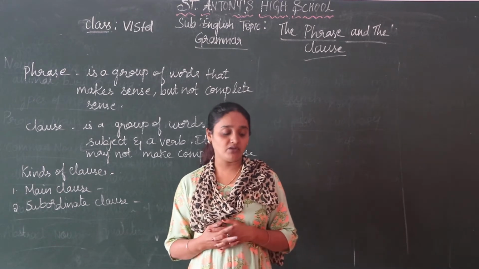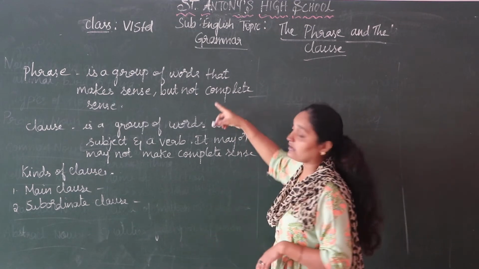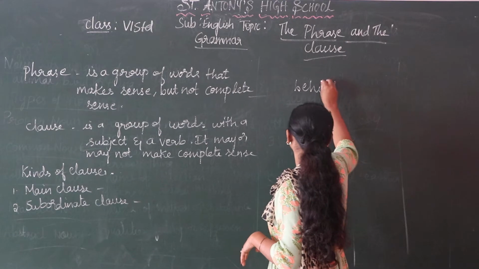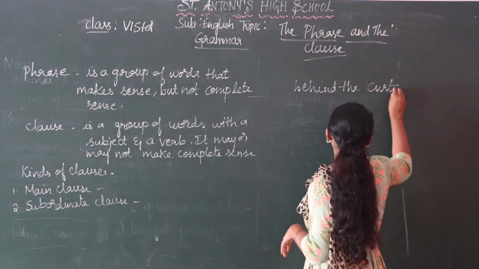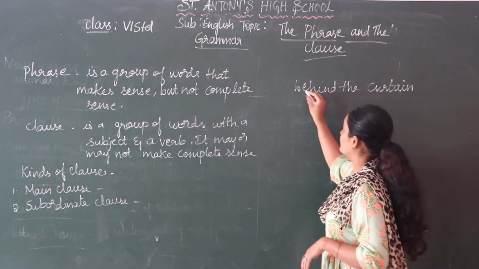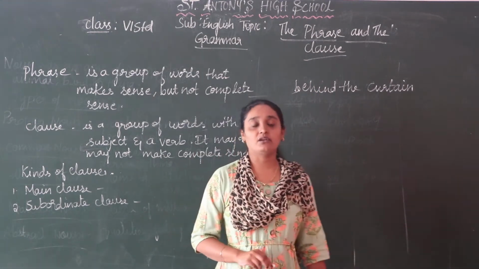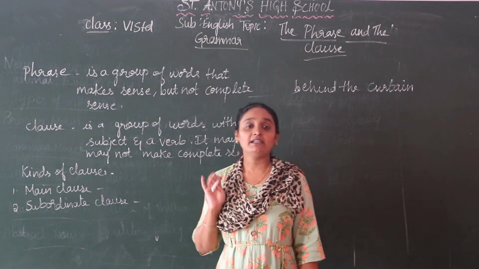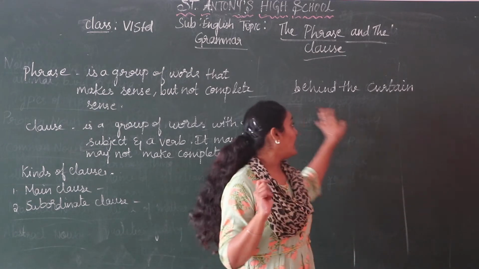Behind the curtain, for example. When I give the example, this is a phrase: behind the curtain.